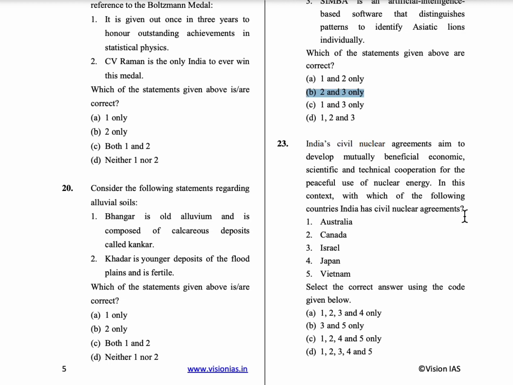Those 14 countries are Argentina, Australia, Canada, Czech Republic, France, Japan, Kazakhstan, Mongolia, Namibia, Russia, South Korea, United Kingdom, US and Vietnam. So Australia, Canada, Japan and Vietnam are part of India's civil nuclear agreement. So 1, 2, 4 and 5. So option C is the correct answer.